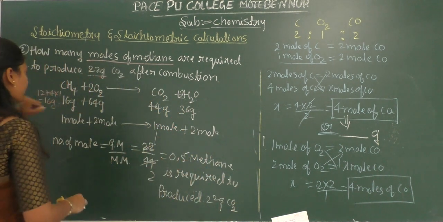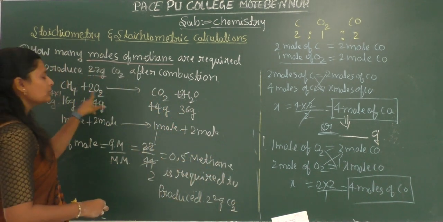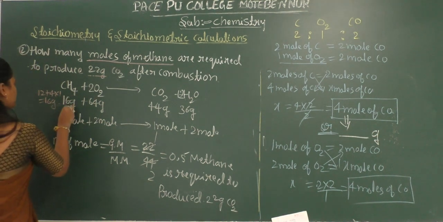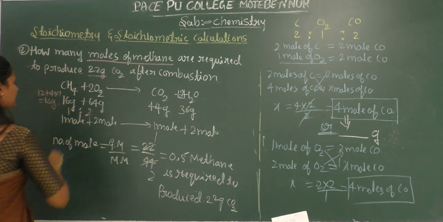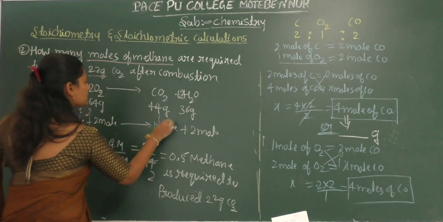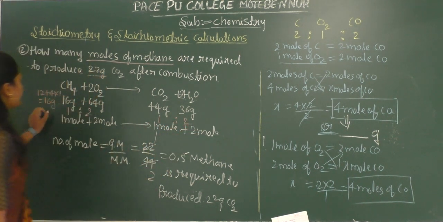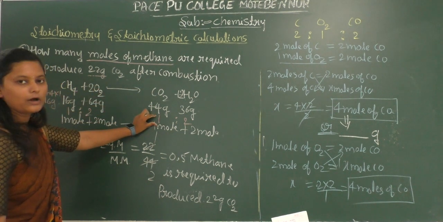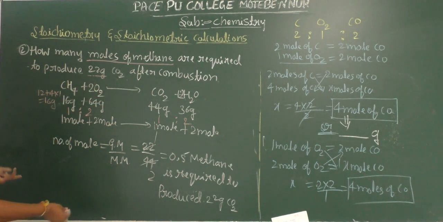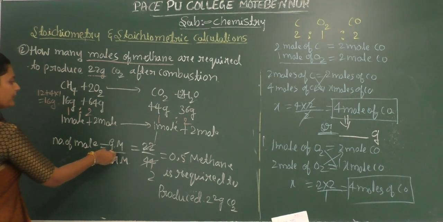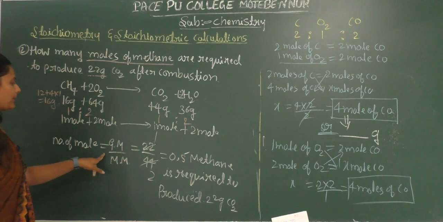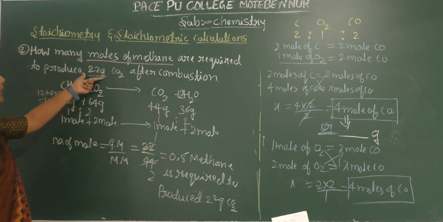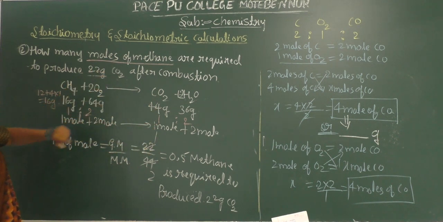How? When we go to the ratio of reactants and products, methane and oxygen are in the ratio 1:2, and this is also 1:2. So 1 mole of methane is going to form 1 mole of carbon dioxide. Then we calculate the total number of moles of carbon dioxide formed in the reaction.